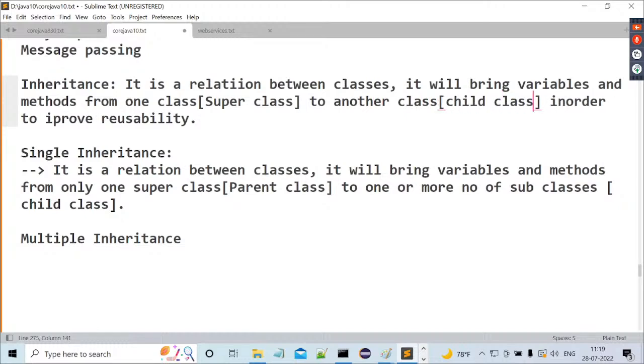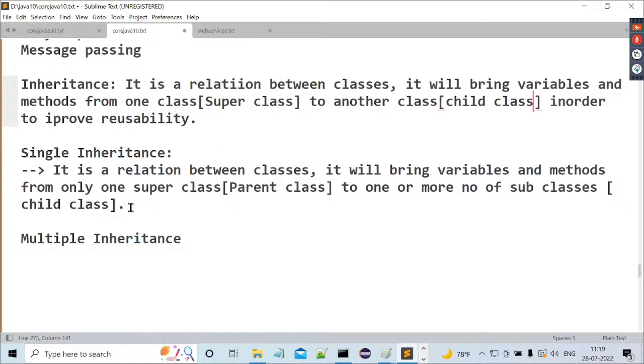So what is the meaning of it? The parent class will give properties and methods. The child class is getting those properties and methods. Who will declare those variables and methods? Parent class. Who will reuse them? Child class. Child class is nothing but subclass, and parent class is nothing but superclass. The official terminology in Java is superclass and subclass, not parent class and child class. That terminology is for our understanding purpose only.